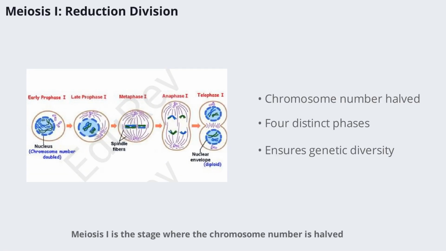Meiosis I is the stage where the chromosome number is halved. It consists of 4 phases: prophase I, metaphase I, anaphase I, and telophase I. Each phase plays a specific role in ensuring that the resulting cells have half the original chromosome number. This division is crucial for maintaining genetic stability across generations and for introducing genetic diversity through processes like crossing over.